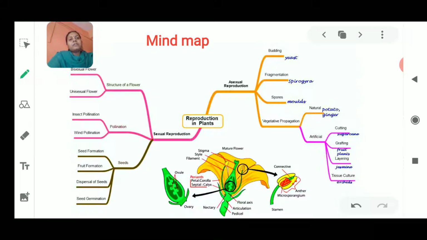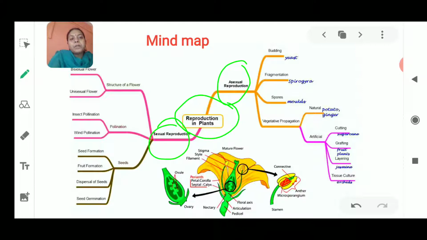Okay, so when you see this, you can observe the various pictures, means the various steps of the sexual mode and asexual mode of reproduction could be seen here. I mean to say, this is the introduction part. We will start from reproduction in plants, what you mean by this word, and then after that we will see the two main types of the modes of reproduction, that is asexual mode of reproduction and sexual mode of reproduction. Fine.